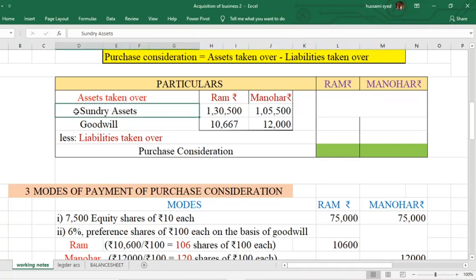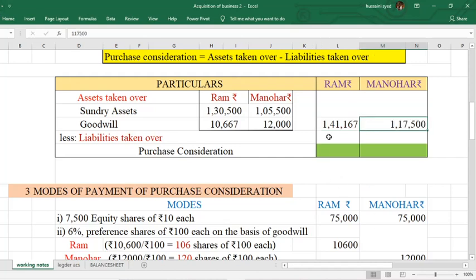It has taken over sundry assets and goodwill. Sundry assets is given to you in the question. Goodwill you calculate it. Do the total of all the assets. From that, subtract the liabilities taken over for Ram and for Manohar. Then calculate the purchase consideration.